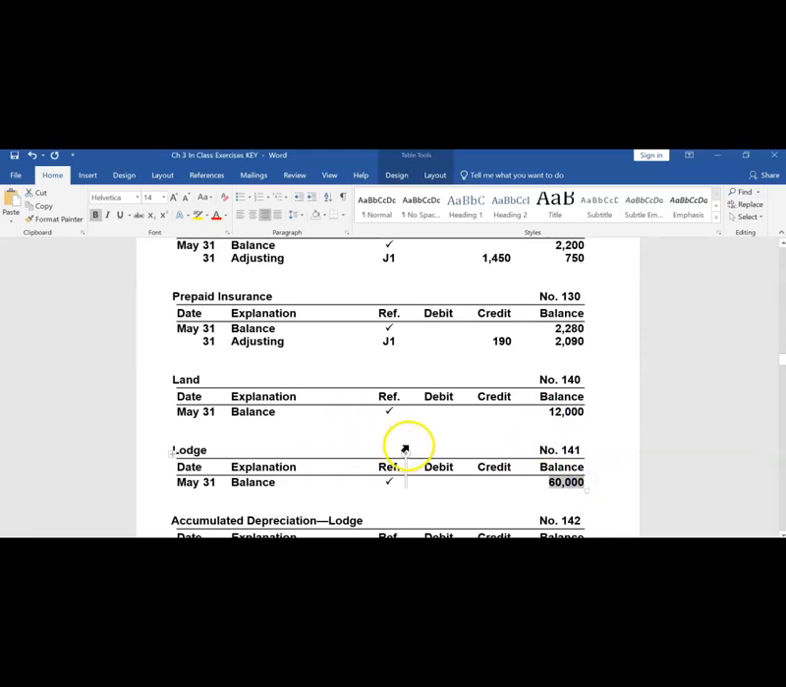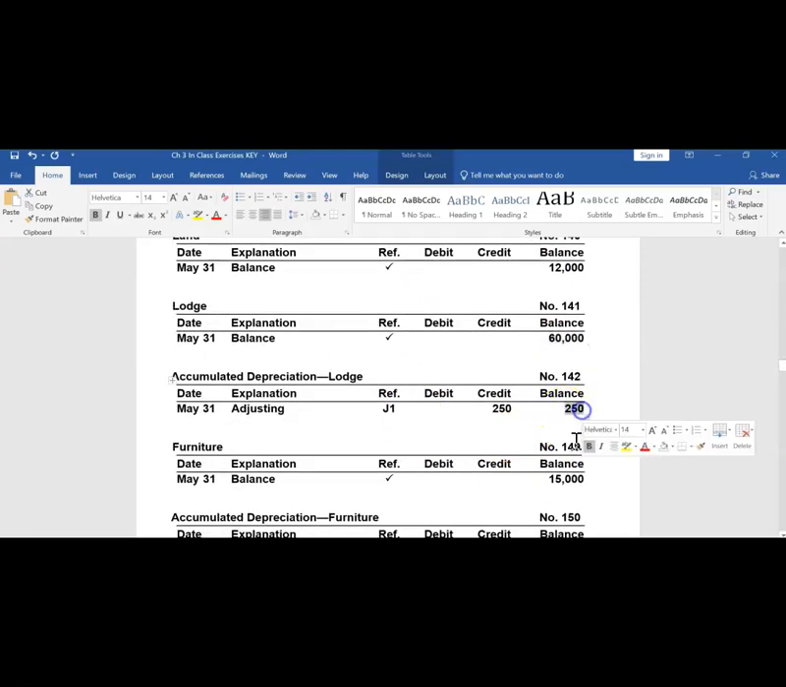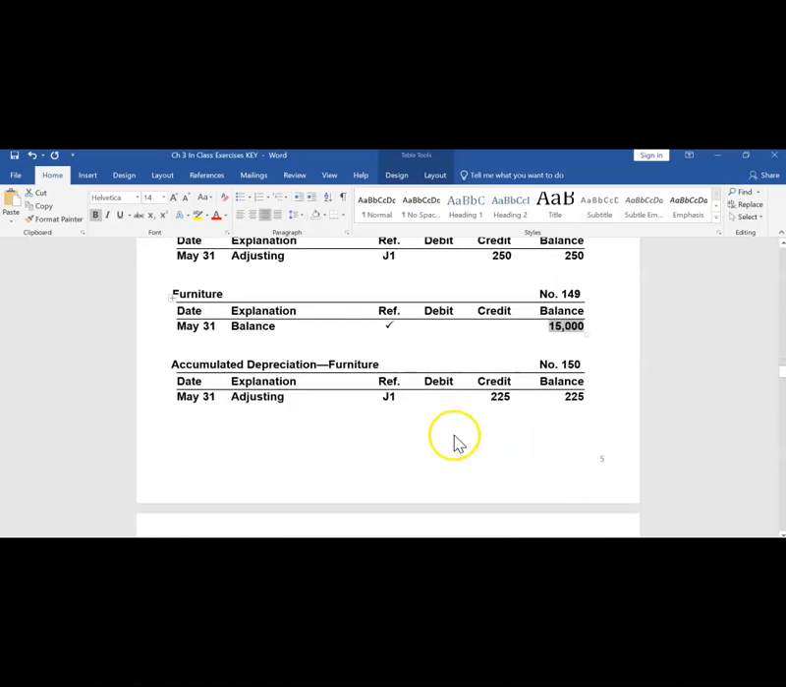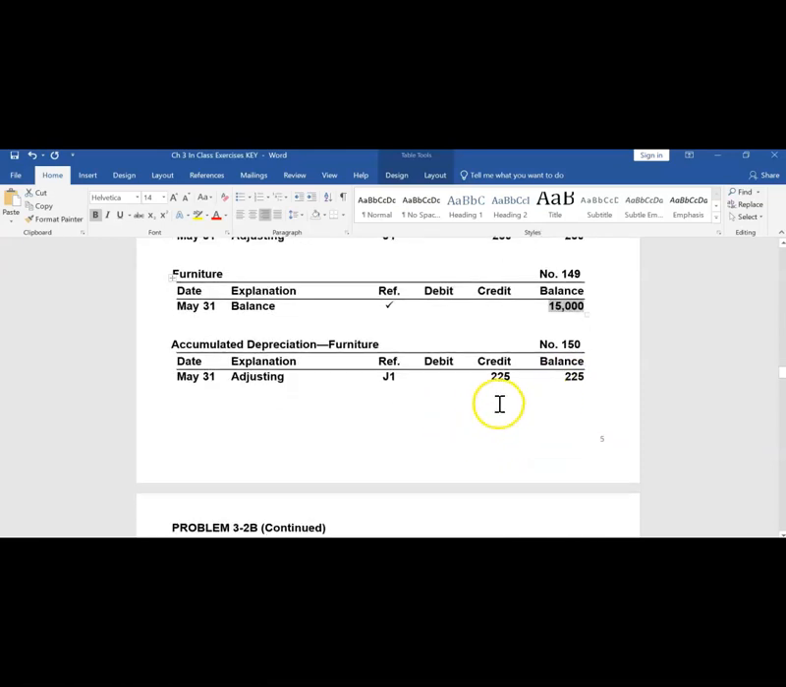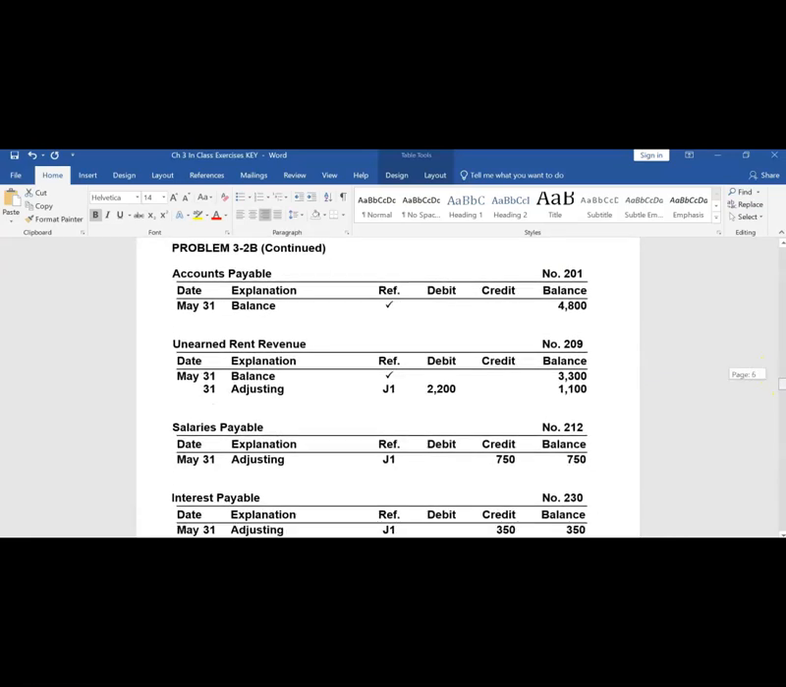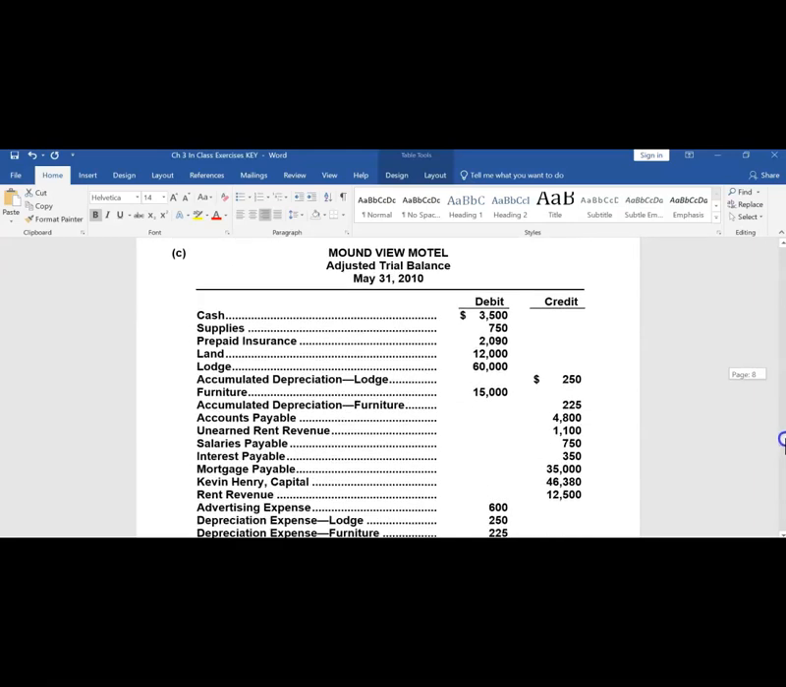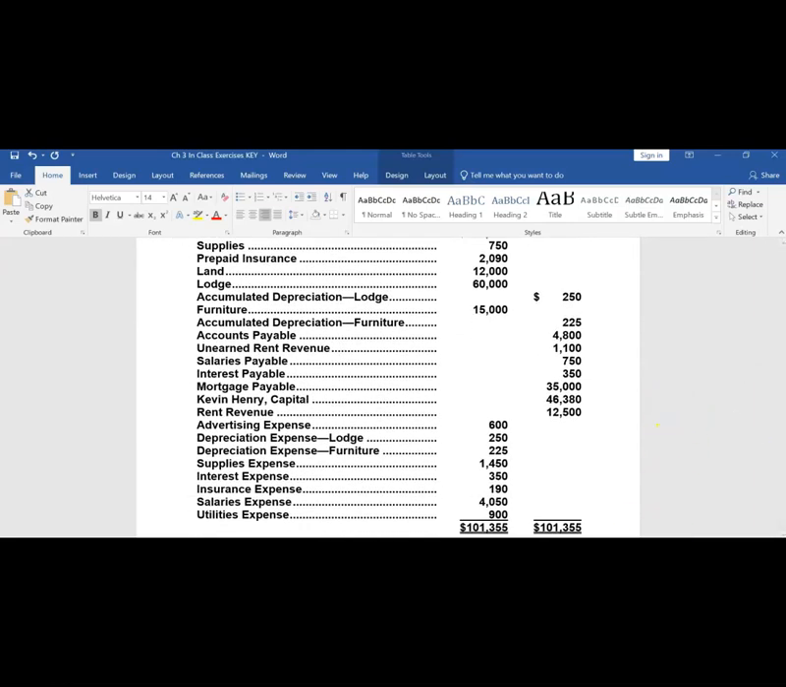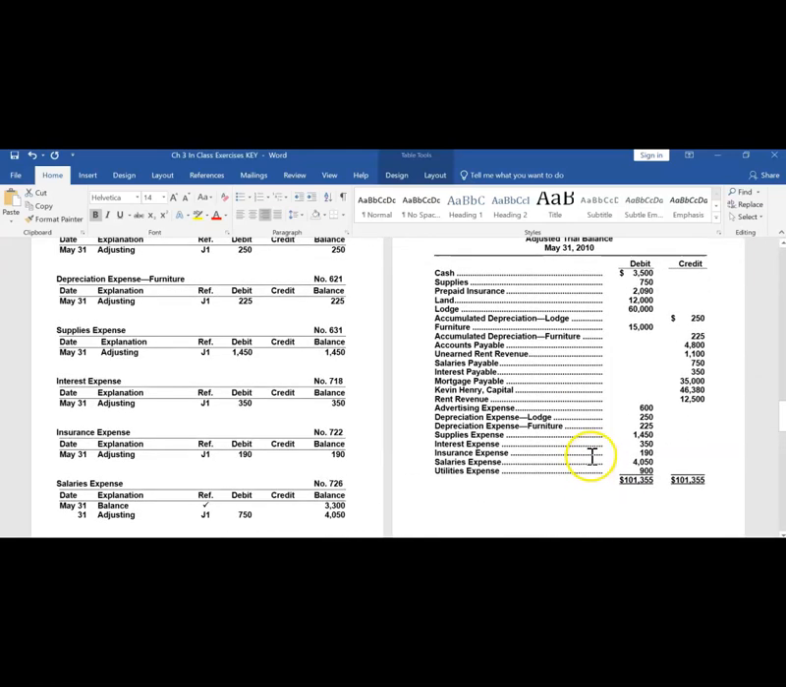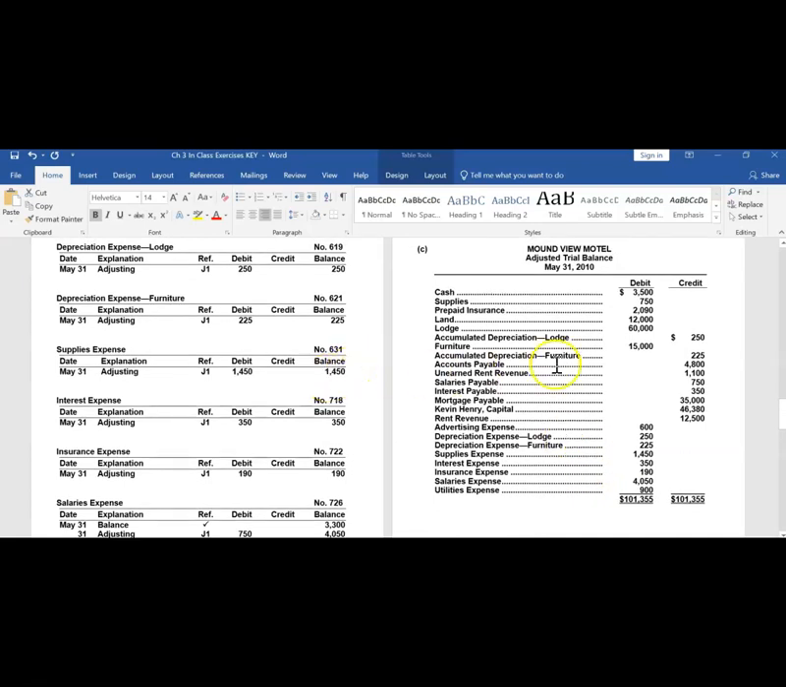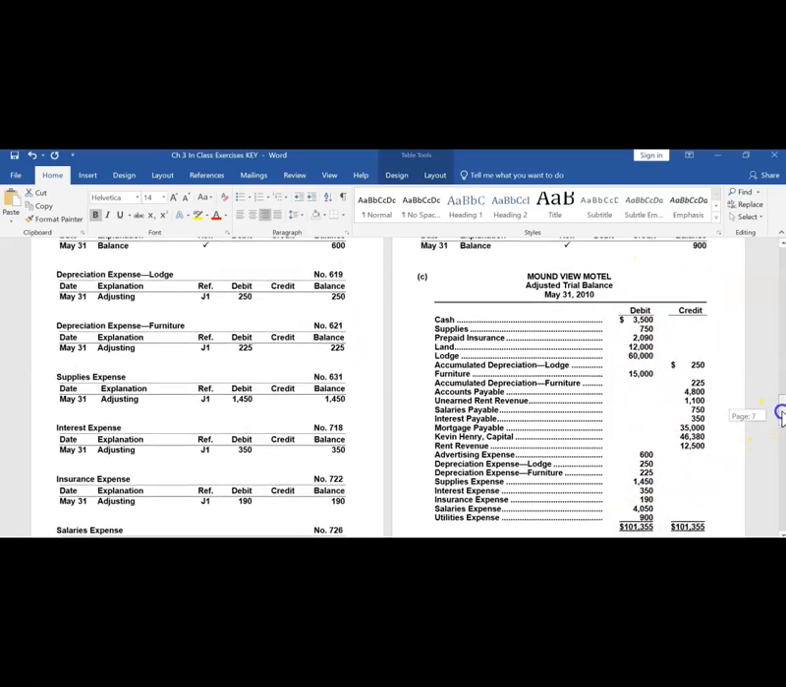Some accounts had adjusting entries, others didn't. We have ending adjusted balances in all accounts. Before we can prepare financial statements, we need to prepare an adjusted trial balance. Remember, an adjusted trial balance is really just all of the account balances listed into one little spreadsheet or worksheet to make sure that debit account balances equal credit account balances.